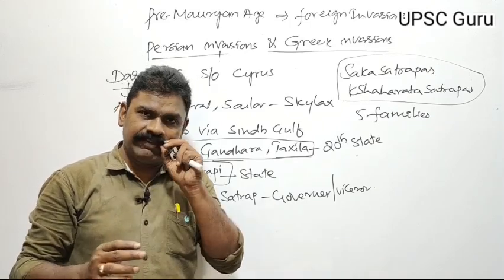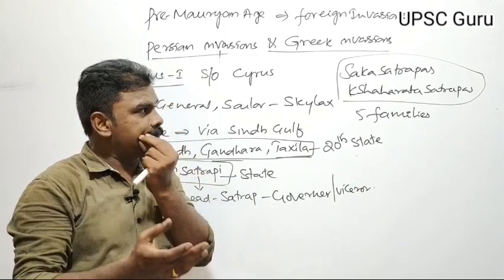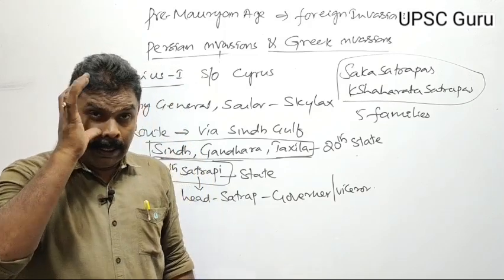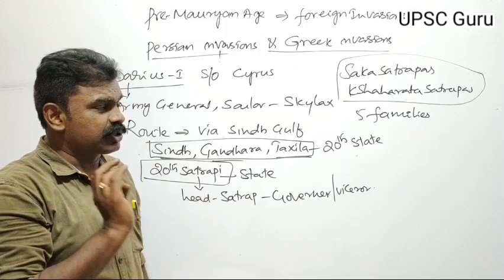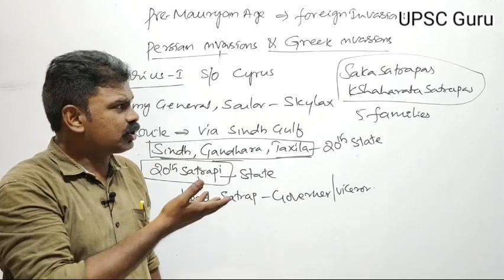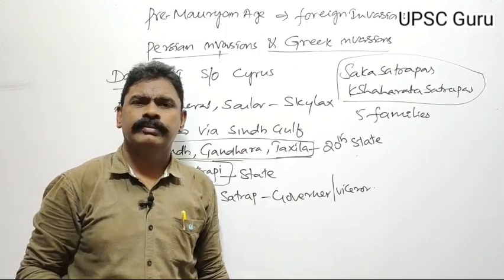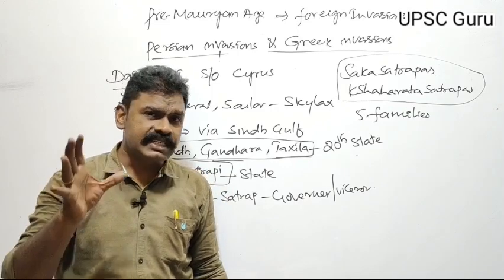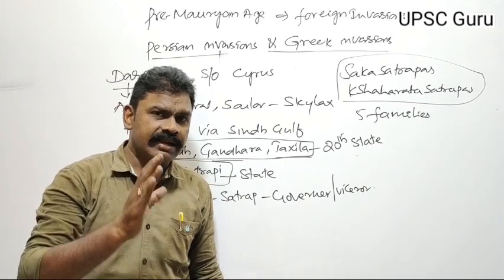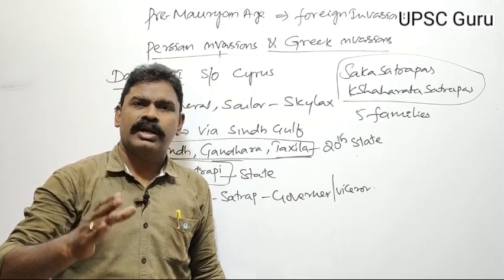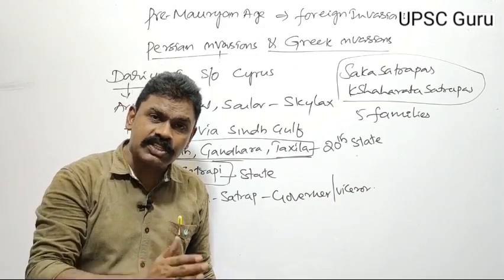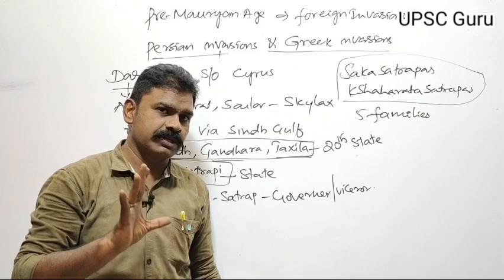Gautamiputra Satakarni defeated Nahapana and restruck Nahapana's coins. Sakarudra Damana was famous for issuing the Girnar or Junagadh inscription, the first fully Sanskrit inscription.